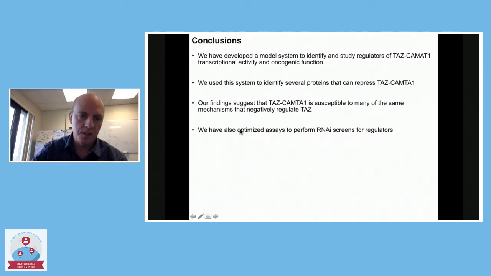And then we've also optimized this same approach to perform larger RNAi screens to identify additional novel regulators of TAS-CAMTA1, and that's something we're moving forward with in the future.